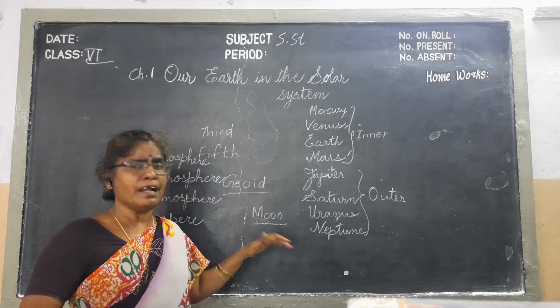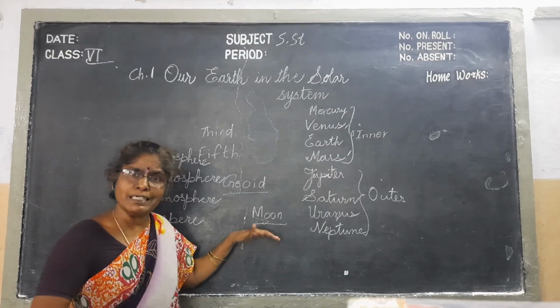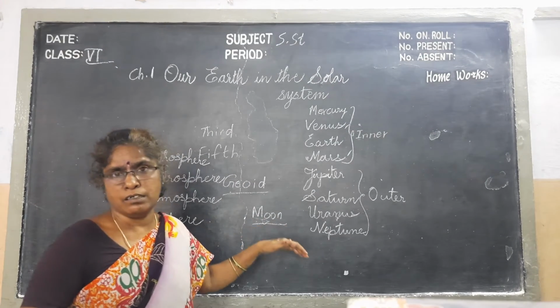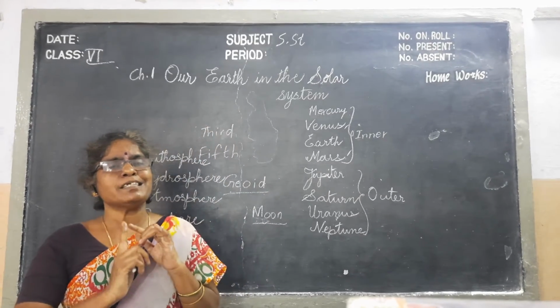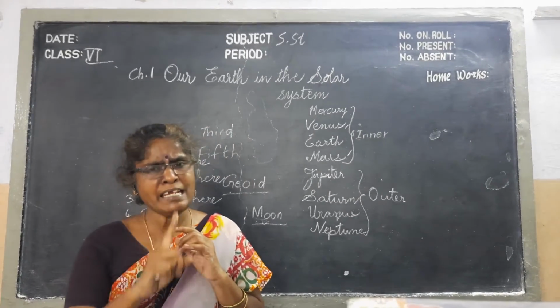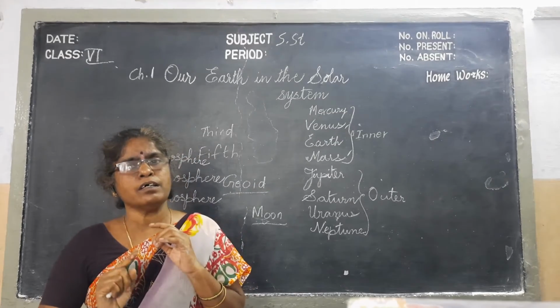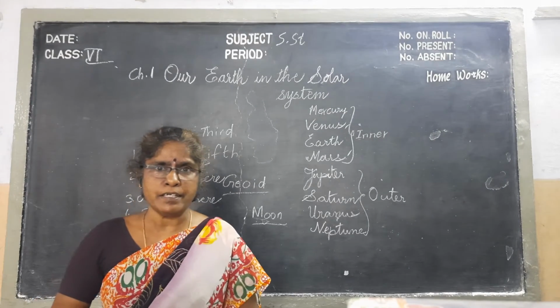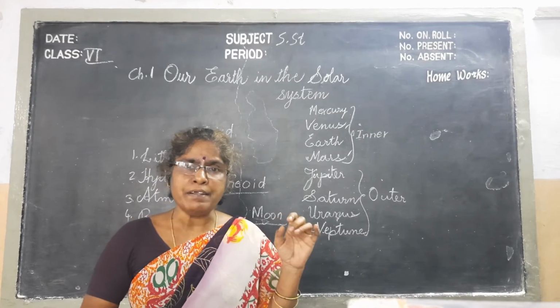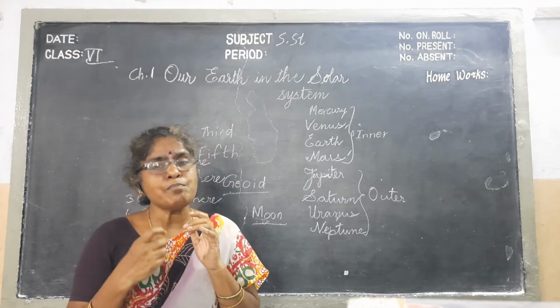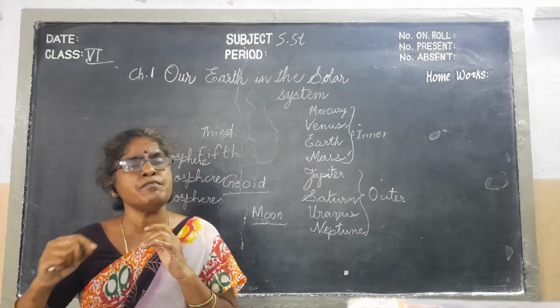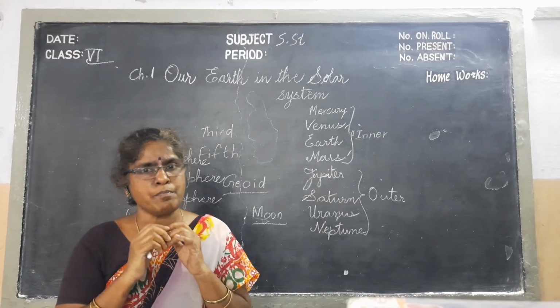Now we will discuss the moon, the natural satellite of our Earth. It moves around our Earth. To make one spin around the Earth, it takes 27 days. That we call a lunar month.